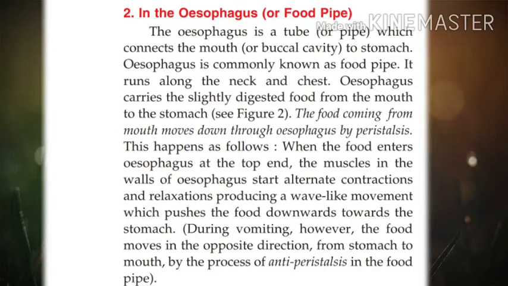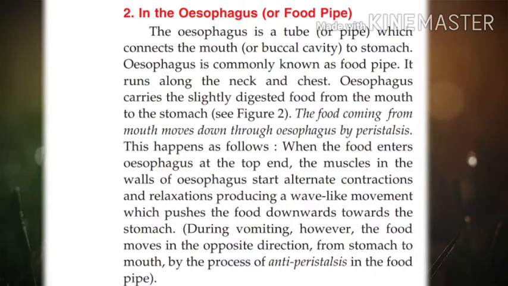How does it happen? Look into the book. When the food enters the esophagus at the top end, the muscles in the walls of the esophagus start alternate contractions and relaxations, producing a wave-like movement which pushes the food downwards towards the stomach. Due to alternate contraction and relaxation of the muscle wall of the esophagus, the food is pushed downwards towards the stomach. Understand?